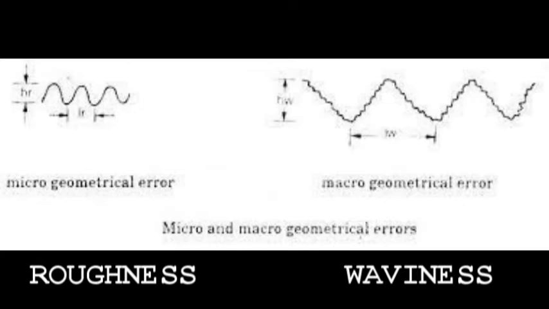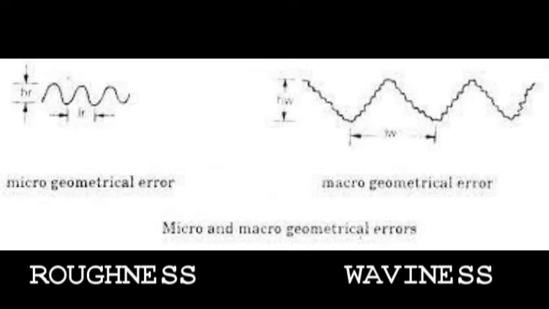These irregularities result due to inaccuracies of slides, wear of guides, misalignment of centers, non-linear feed motion, deformation of work under the action of cutting forces, vibrations of any kind, etc.